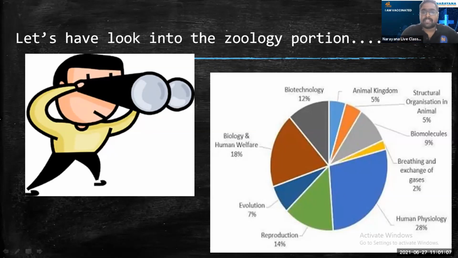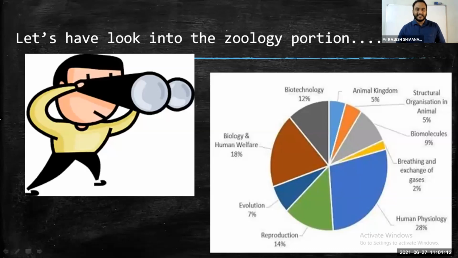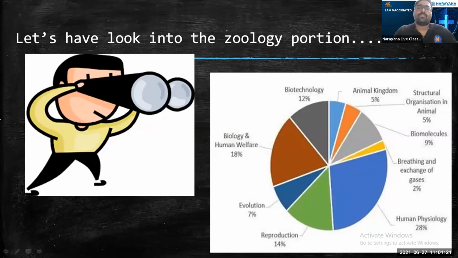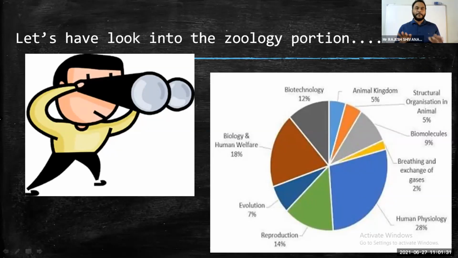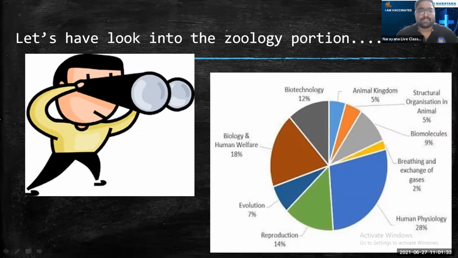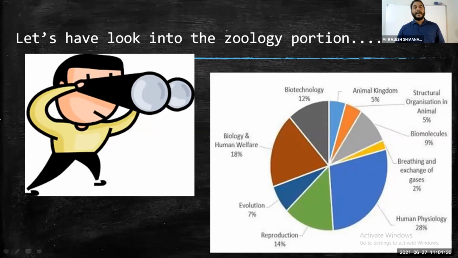Rajesh sir, I have seen so many students last year. Suppose a student lost 5 marks in biology, meaning out of 90, 85 he got correct and 5 he lost; 3 or 4 of those are from zoology only. Earlier, what he used to tell me was, sir, zoology I know, sir, 180 you get. But at the end of the exam, confidence is required, but overconfidence sometimes kills. A balance should be maintained. Please, sir, go ahead. The student must have a balance, and equal preference should be given to each and every subject.